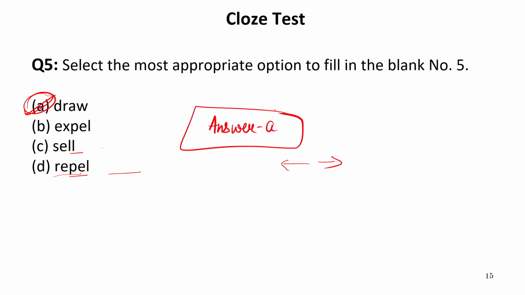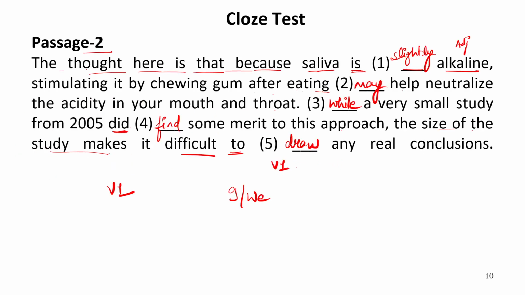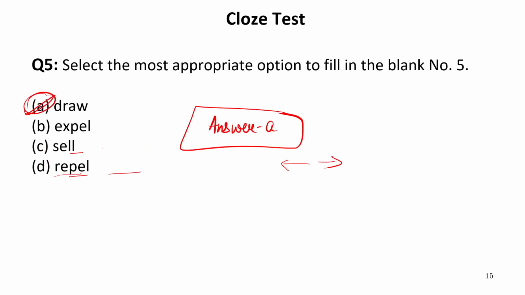Now let us read the entire passage again. The thought here is that because saliva is slightly alkaline, stimulating it by chewing gum after eating may help neutralize the acidity in your mouth and throat, while a very small study from 2005 did find some merit to this approach, the size of the study makes it difficult to draw any real conclusions. So this will be the entire correct passage. Now let us move to the next one. I hope your answers are the same as mine.